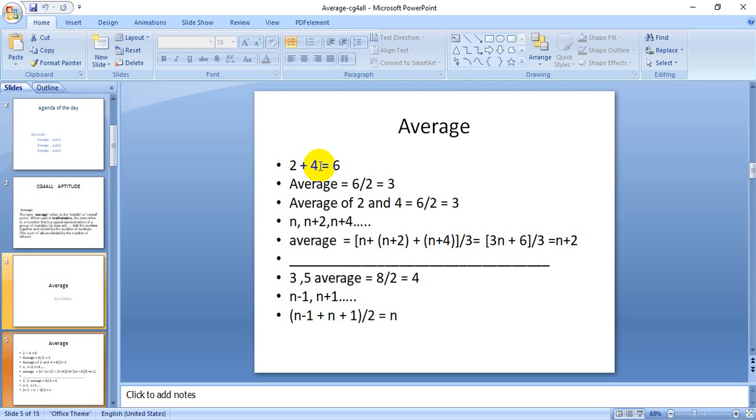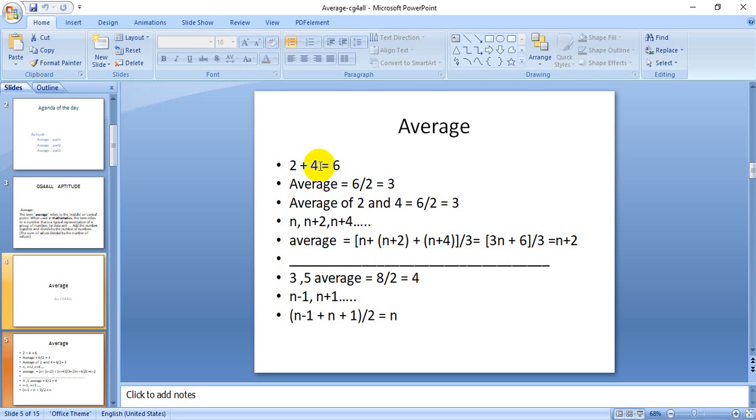Suppose there are three numbers: n, n plus 2, n plus 4. So average will be n plus n plus 2 plus n plus 4 by the number of terms, that is 3. So it is equal to 3n plus 6, the total summation of those three numbers, by the number of terms, 3, that is equal to n plus 2.